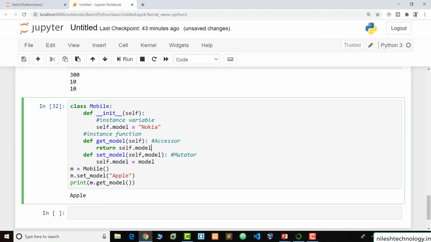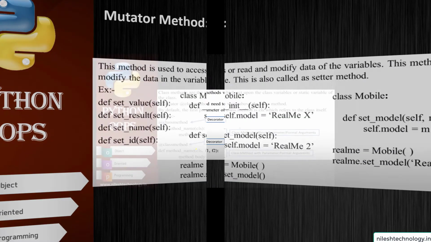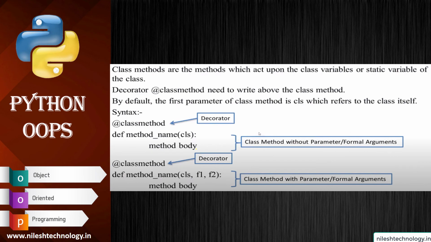Okay, so now going to the PPT. So the next type of method is the class method. These are the methods which act upon the class variable or static variable of the class. And if you want to use the class method, then we need to use the decorator syntax by using the @ symbol, this one. Okay, so going to the Jupyter.